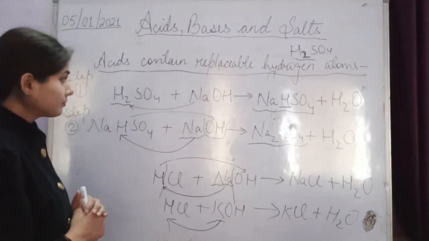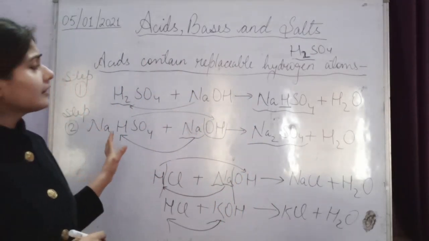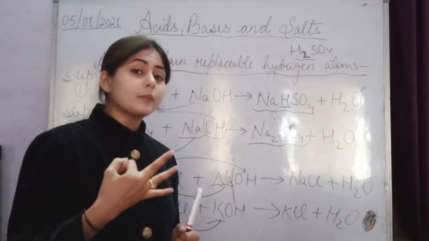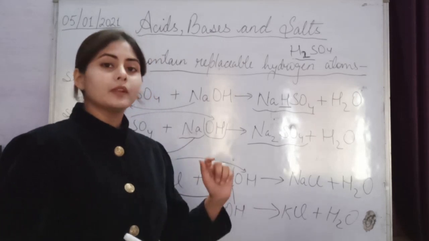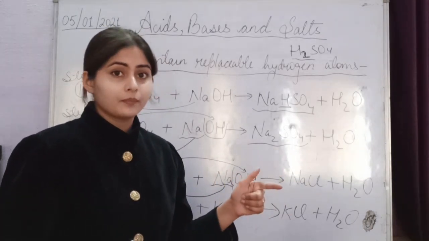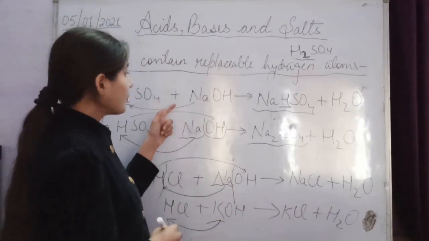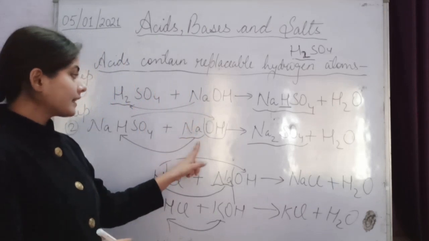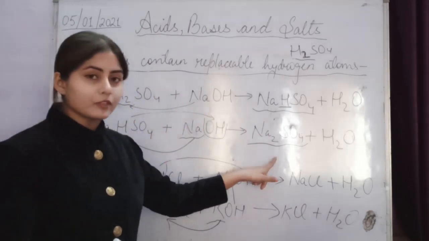Got it? So I hope these things are clear to you all. If 3 hydrogen atoms are present in the acid compound, then also they will be replaced by metal atoms, but one by one, stepwise. First one hydrogen is replaced, then in the second step another hydrogen is replaced.